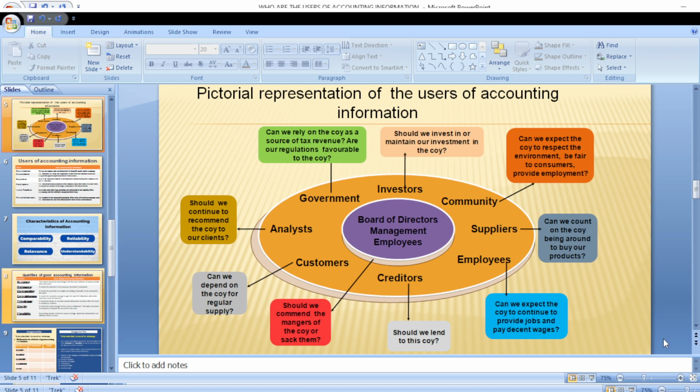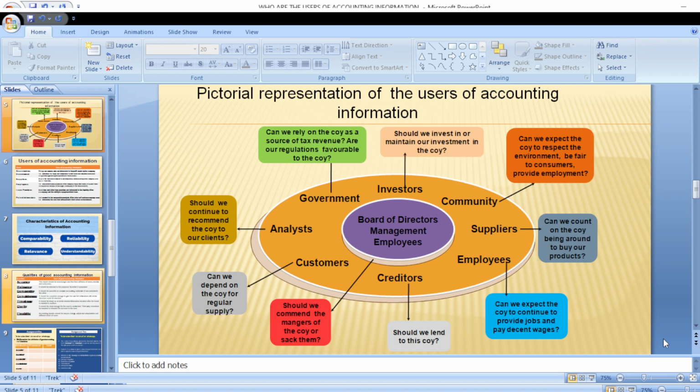Then we can talk about the analysts. Now, analysts are those that analyze the accounting reports. They are those that look into the records of a particular organization in order to analyze it and make informed decisions.